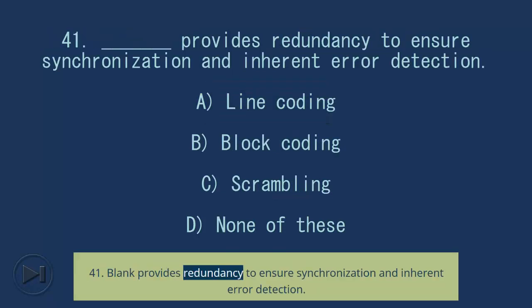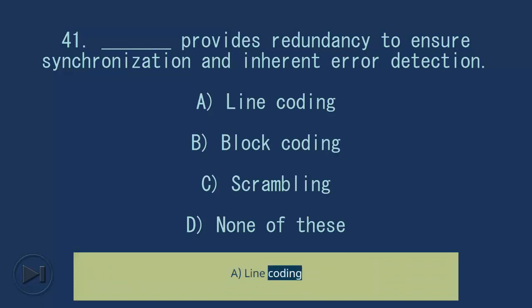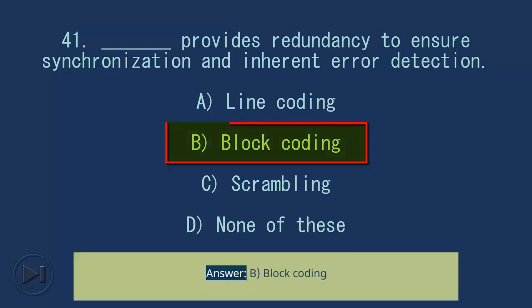41. Blank provides redundancy to ensure synchronization and inherent error detection. A. Line coding. B. Block coding. C. Scrambling. D. None of these. Answer: B. Block coding.